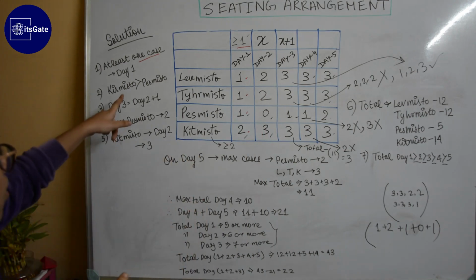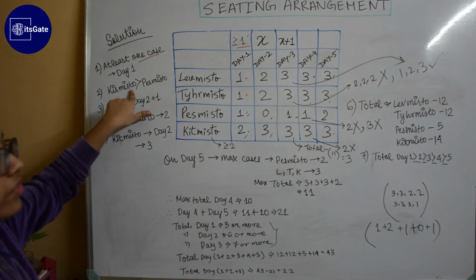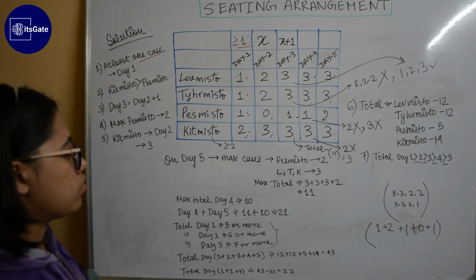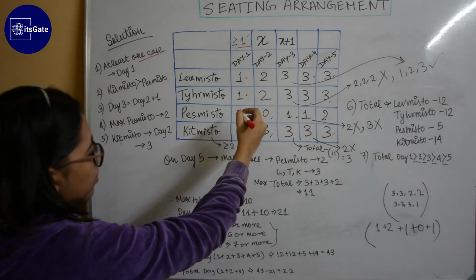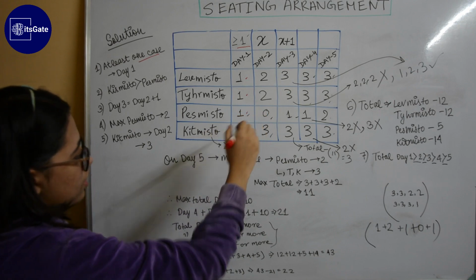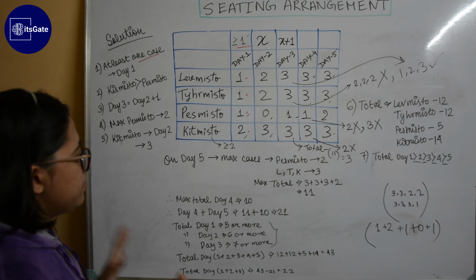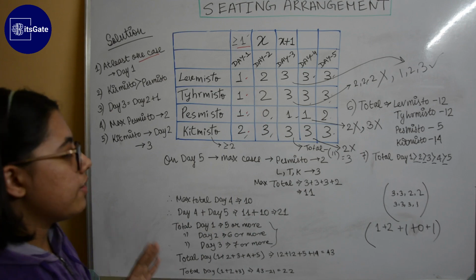Why 2? Because it's already written that the number of cases in Kitmisto is always greater than Pesmisto. So the number of cases in Pesmisto is 1, so the minimum number of cases in Kitmisto must be 2 on day 1.